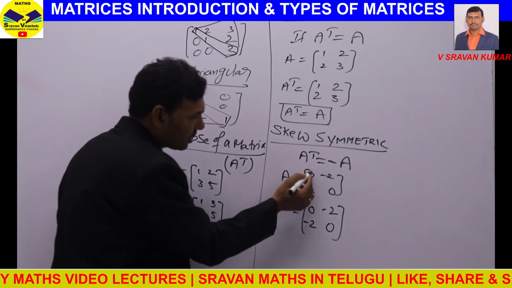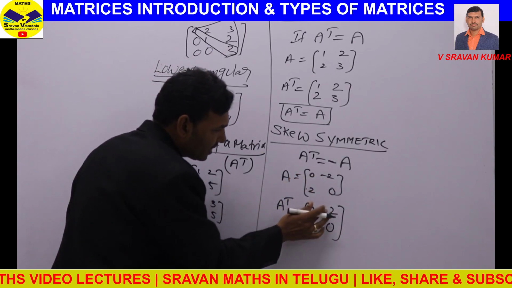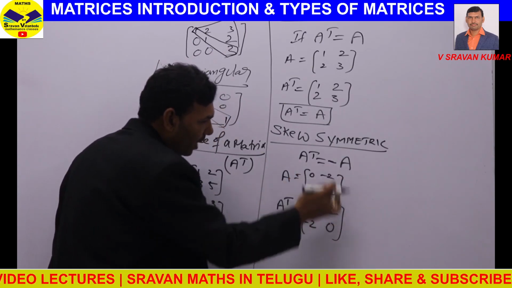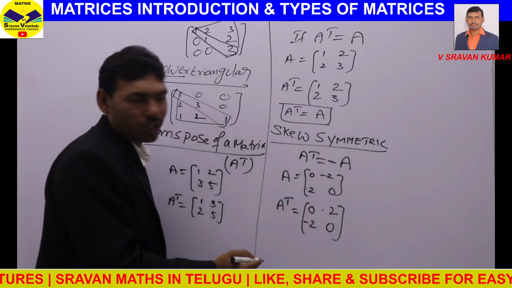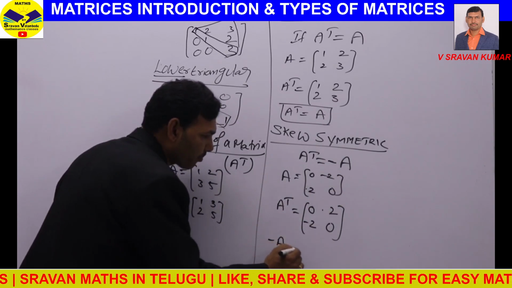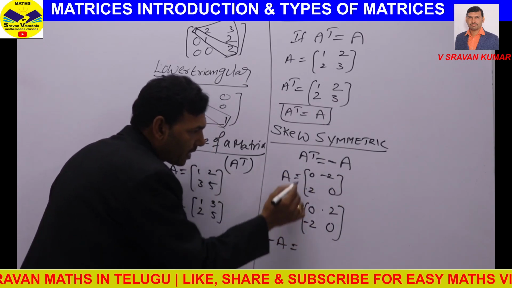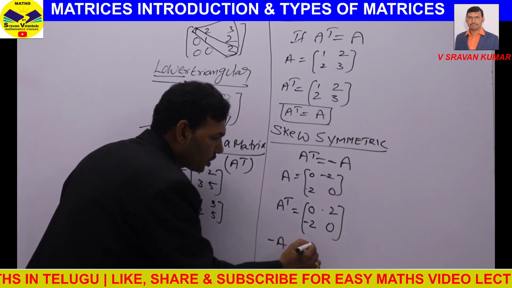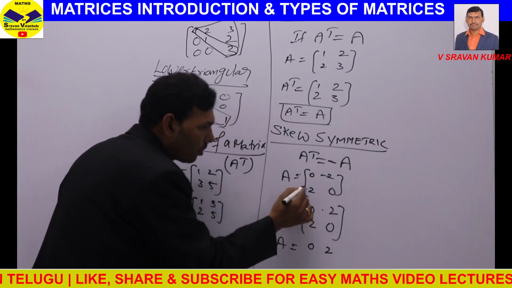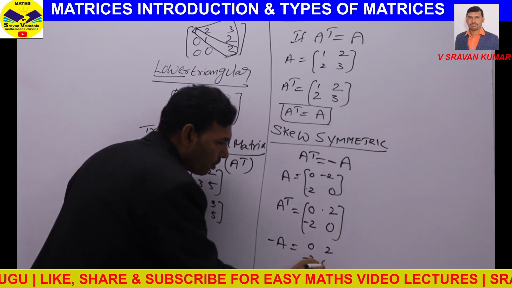First row I write like this, second row I write like this. Transpose means you get 0, 2, minus 2, 0. Now find out minus A. What is minus A? Multiply this matrix with a minus sign. Then what you will get? 0, 2, minus 2, 0.